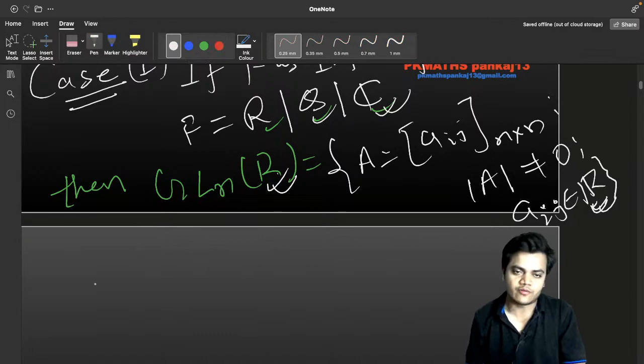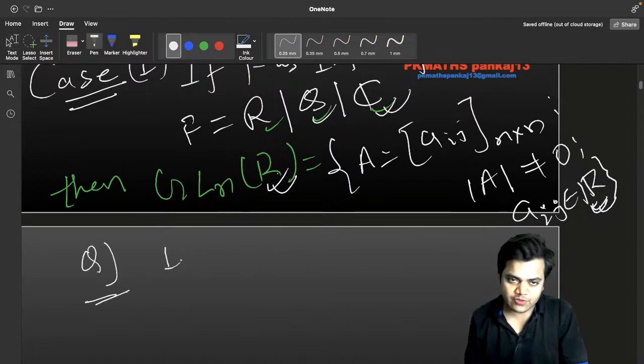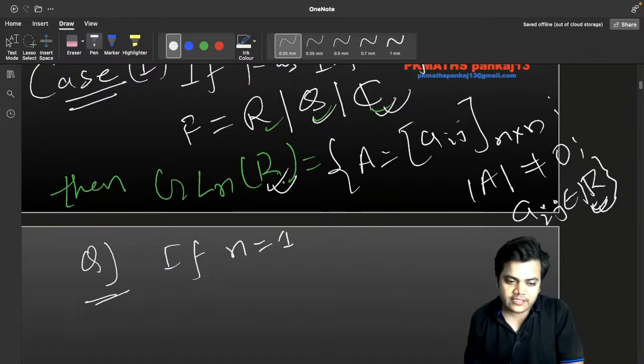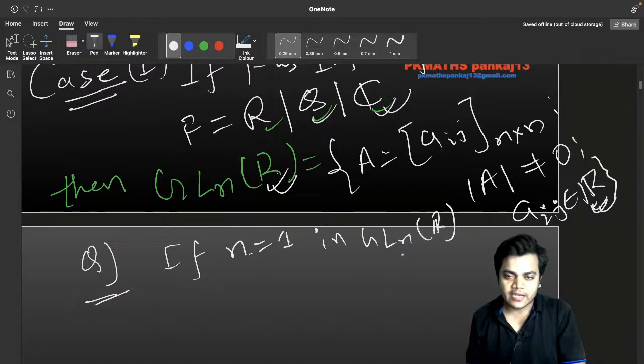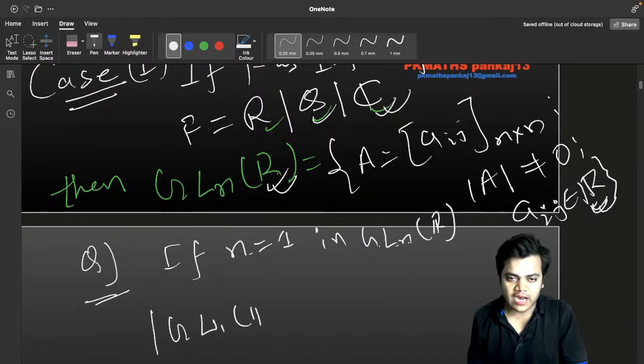What is the question over here? First question is what? If n is equal to 1, in this case अगर n बराबर 1 ले लेते हैं इन GLNR में, ठीक है, तो ये क्या हो जाएगा? GL1R. ठीक है, then I am just going to ask the order of this, I mean to say GL1R.